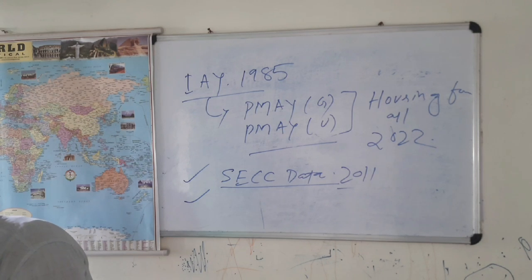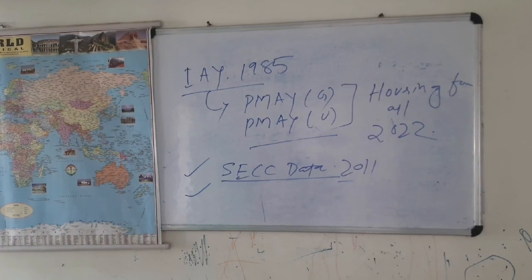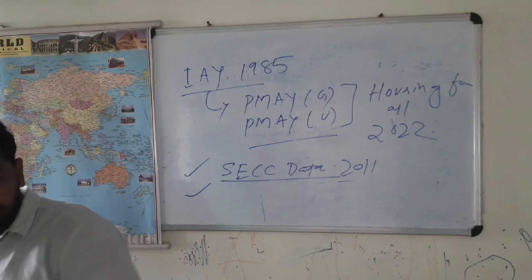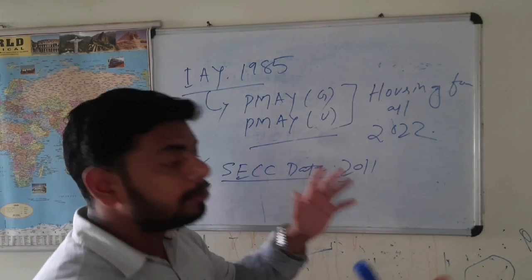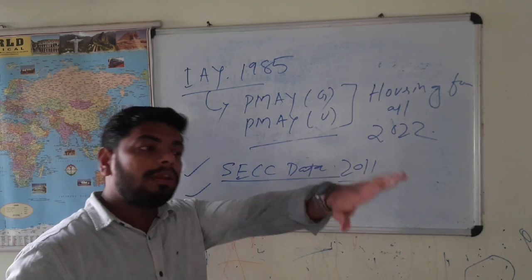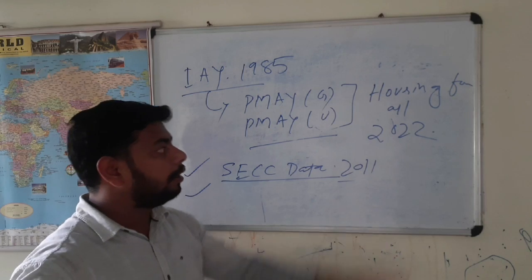Please write it: Pradhanmantri Awas Yojana Gramin as well as Pradhanmantri Awas Yojana Urban areas. Please note it first. So, Pradhanmantri Awas Yojana Gramin and Pradhanmantri Awas Yojana Shahar, or urban areas, right? So it's an objective of the Government of India that houses should be provided to all the people by 2022.